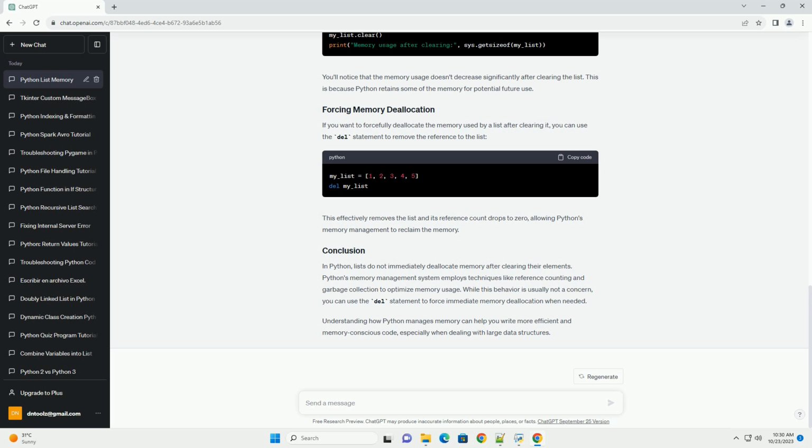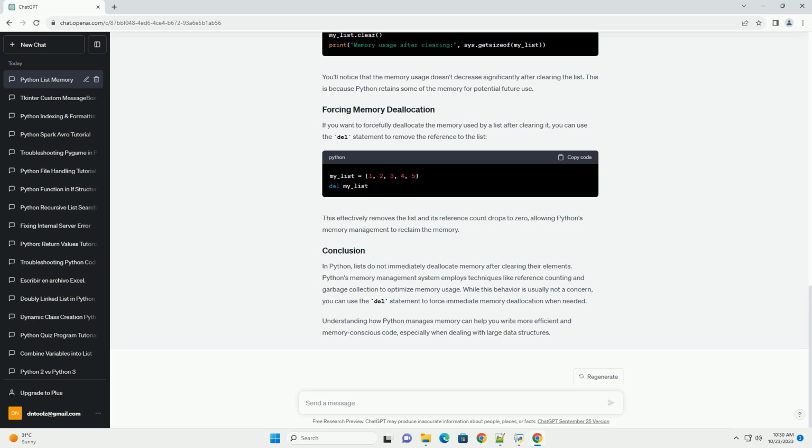If you want to forcefully deallocate the memory used by a list after clearing it, you can use the del statement to remove the reference to the list. This effectively removes the list and its reference count drops to 0, allowing Python's memory management to reclaim the memory.